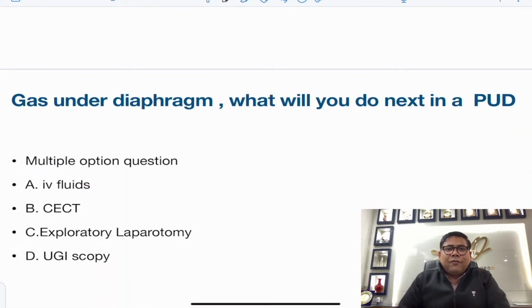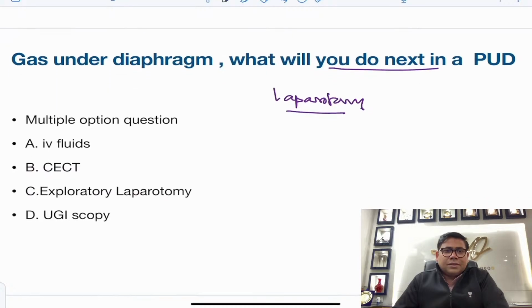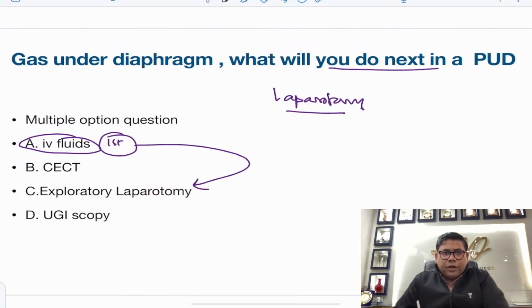Gas under a diaphragm, what will you do next? We all know that we will be going for laparotomy. And if you see my most predictable series last year also, this was a question, this year also I've discussed. But try to understand, until and unless a patient is hemodynamically stable, you cannot go forward. So first is always IV fluids, and then you need to go for exploratory laparotomy.